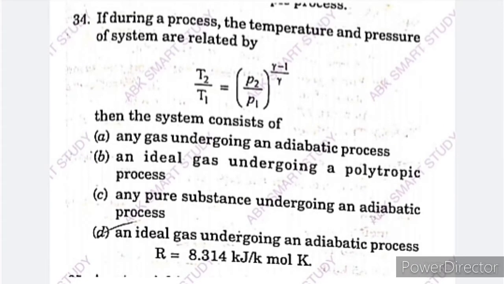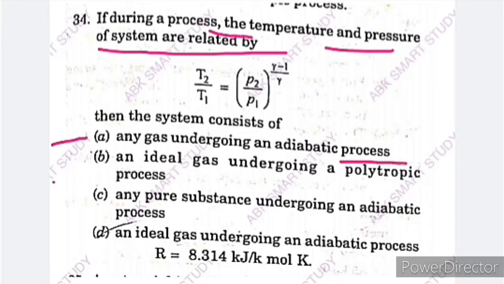If during a process the temperature and pressure of a system are related by T2 by T1 is equal to P2 upon P1 raised to gamma minus 1 upon gamma, then the system consists of. Here options are given: option A, any gas undergoing an adiabatic process; option B, an ideal gas undergoing a polytropic process; option C, any pure substance undergoing an adiabatic process; and option D, an ideal gas undergoing an adiabatic process.